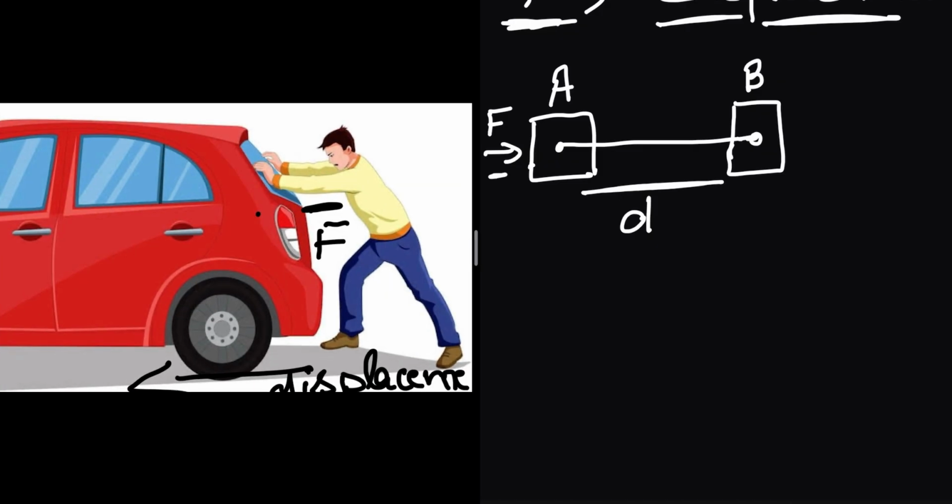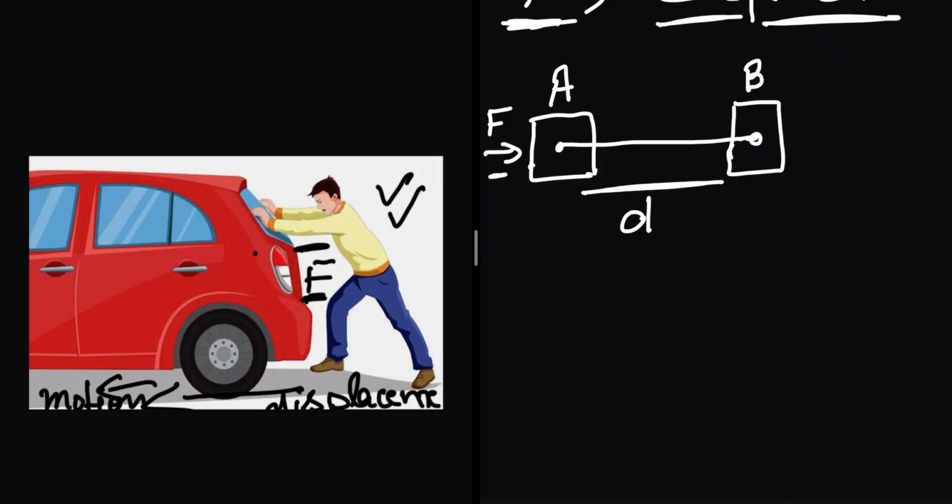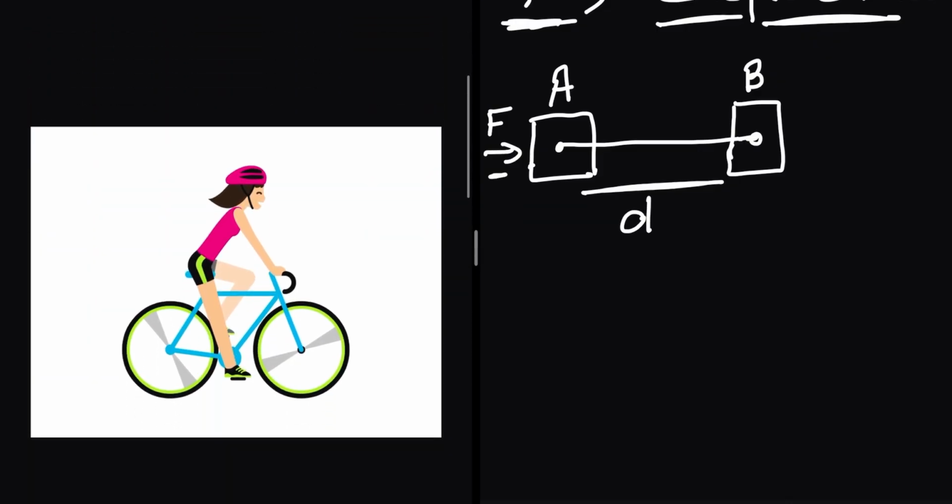Look here, the example, students. In this example this boy is applying force F on the car, and because of the applied force F the car will come in motion. It will be displaced from its original position. Then we can say work is done, because we apply force and there is displacement in the position of the car. Let's move further. I will give you one more example here.